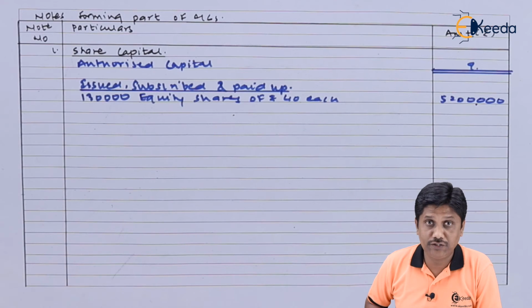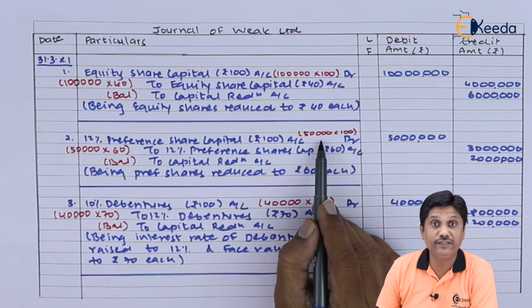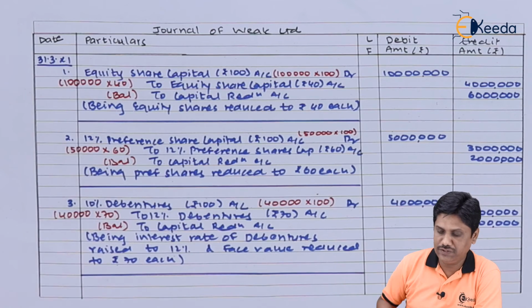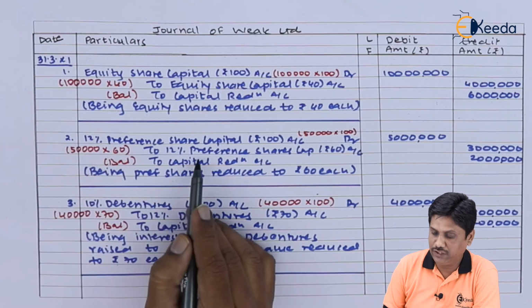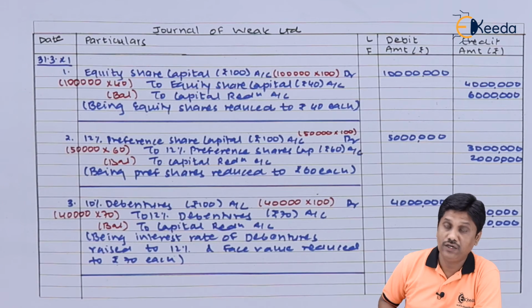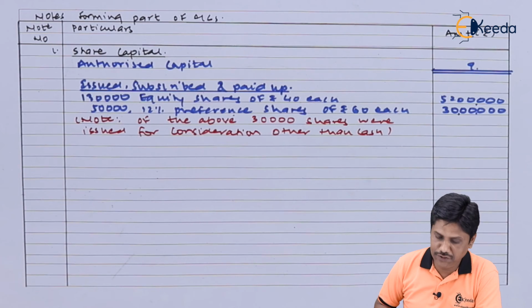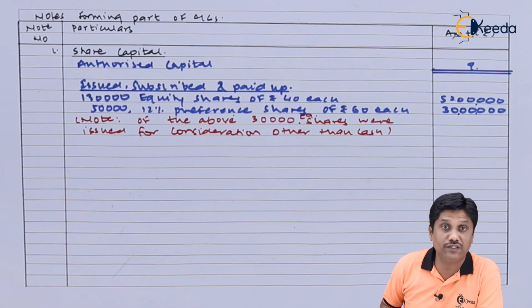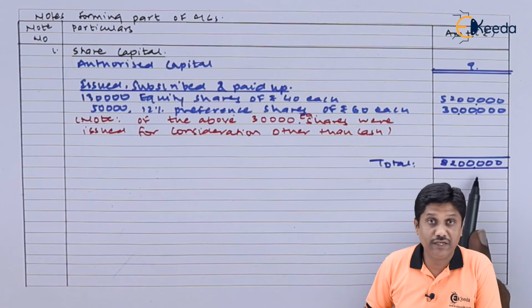Friends, for preference shares also we have done the same kind of things. Let me show you that entry. Earlier your preference shares were 50,000 shares of rupees 100 each, and they are converted into 50,000 shares of rupees 60 each. So we have to record this new share capital, that is 50,000 12% preference shares of rupees 60 each. In balance sheet we are writing, of the above, 30,000 equity shares were issued for consideration other than cash. In this way we are ready with the share capital totaling to 82 lakhs. Friends, my total share capital is 82 lakhs.